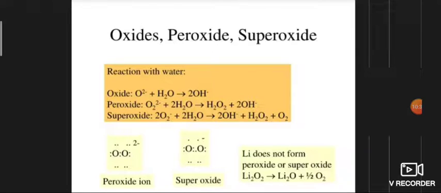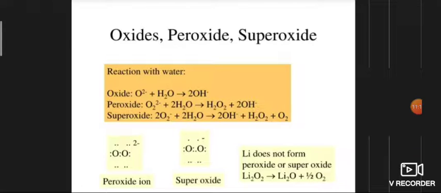Solubility and stability of hydroxides. Hydroxides dissolve freely in water with evolution of much heat on account of intense hydration. The solubility increases down the group. Further, all are thermally stable except lithium hydroxide, which on heating decomposes to give lithium oxide. The remaining hydroxides are thermally stable.